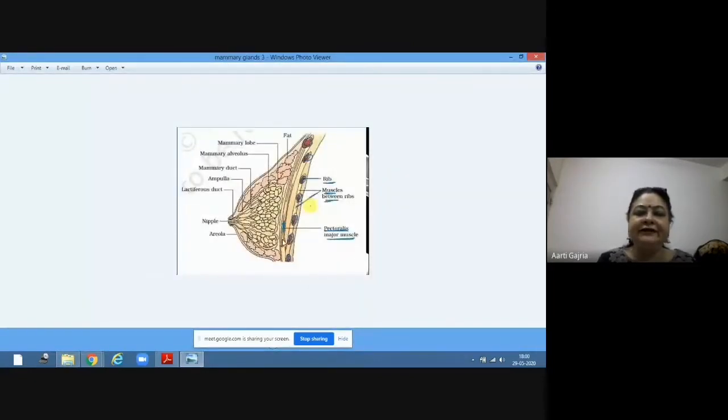This is the NCERT diagram. These are the fat cells. The mammary lobes are there. Inside the mammary lobe, you will find the alveoli. These are the alveoli. From the alveoli, the cavities come and join into the mammary duct from each lobule. And then the ampulla. And after the ampulla, ultimately to the lactiferous duct.